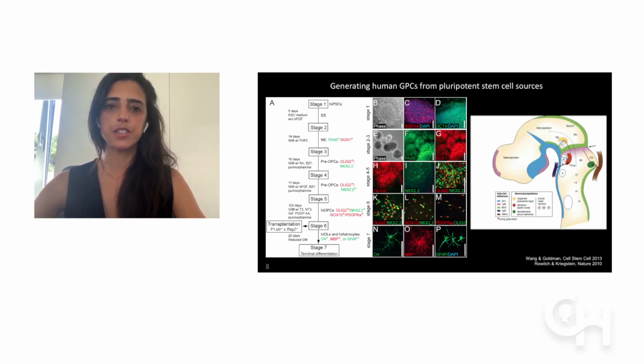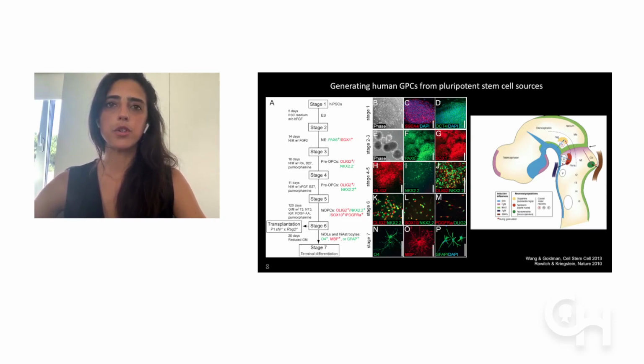Then the cells are further matured into glial progenitor cells, and they are finally ready to be used once they are expressing markers such as SOX10, NKX2.2, PDGF receptor alpha, and OLIG2 on the fourth line within the figures.